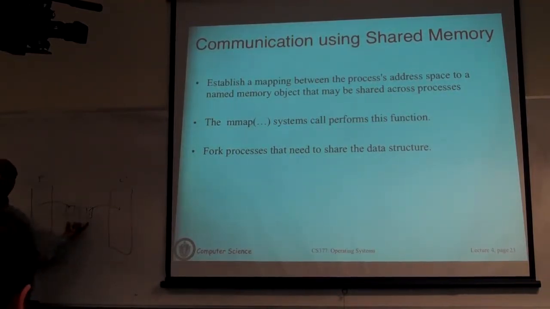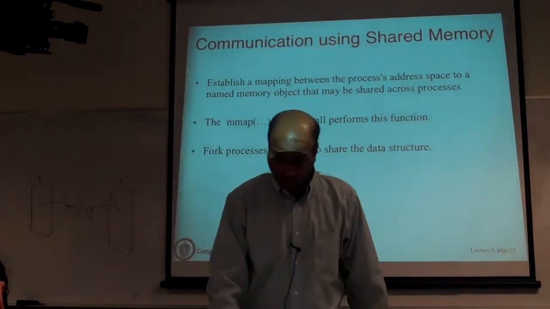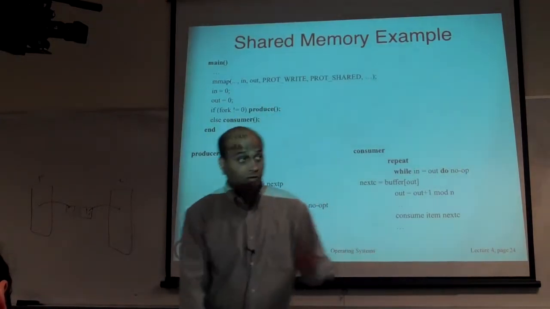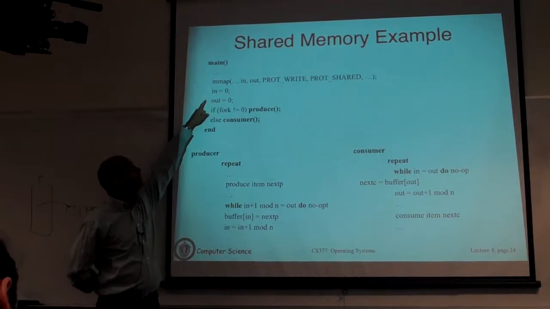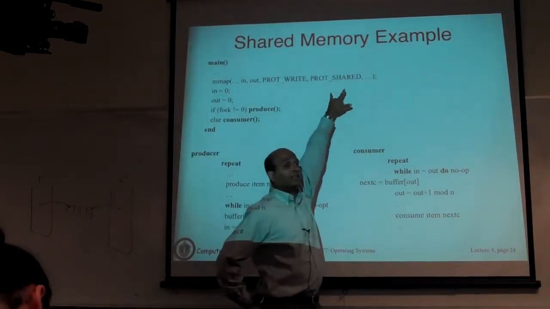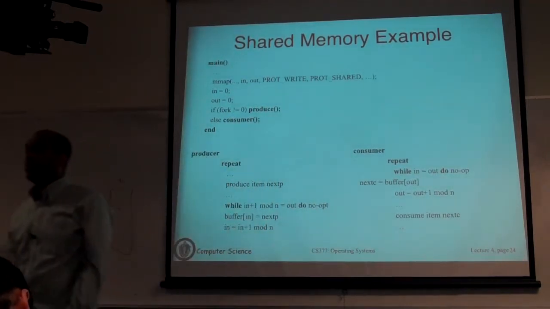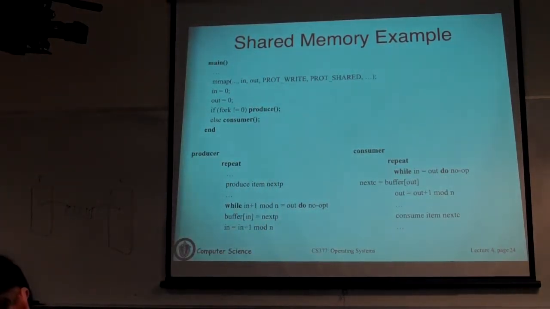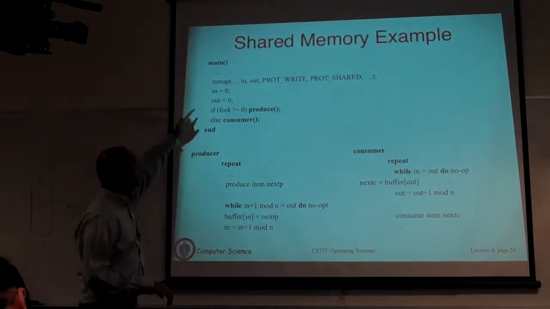But this is the OS mechanism that you are going to use to implement producers and consumers. The system call to do that is called mmap. So you're actually mapping a memory region, and you will have this shared argument that says this piece of memory has to be marked shared, and I'm going to share it between the producer and consumer.